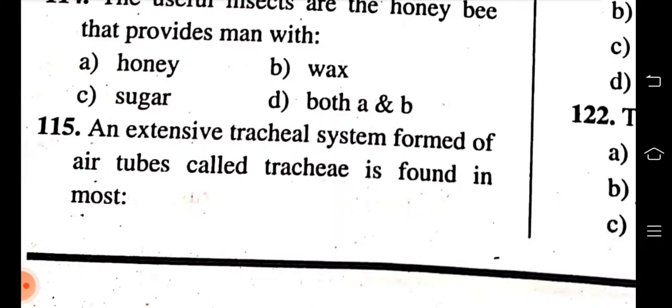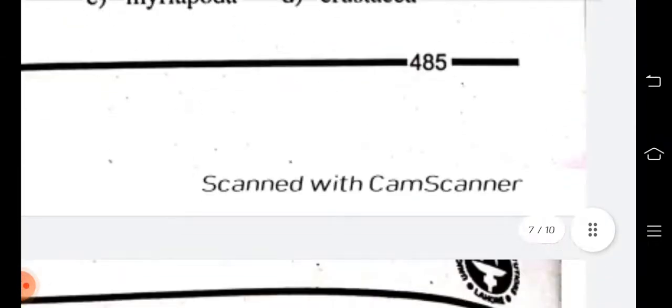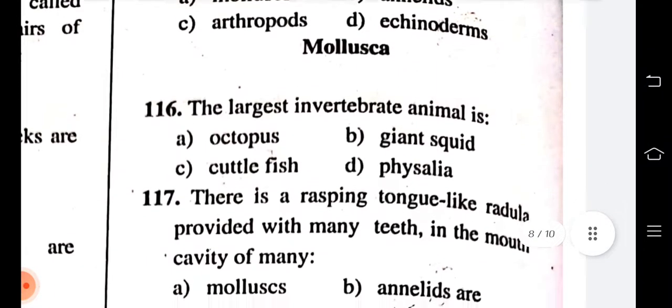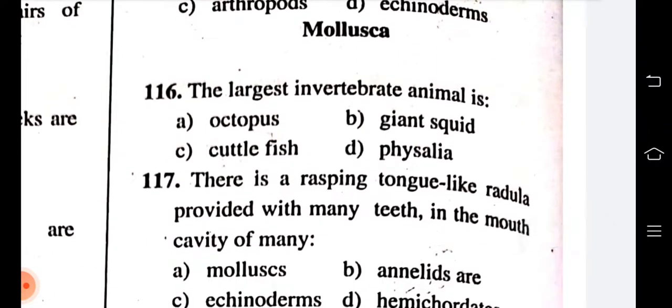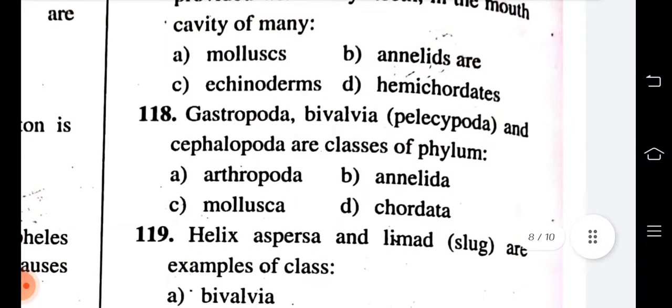An extensive tracheal system formed of air tubules called trachea is found in mollusk, annelid, arthropod, echinoderm. C is correct. The largest invertebrate animal is octopus, giant squid, cuttlefish, Sepia. B is correct. There is a rasping tongue-like radula provided with many teeth in the mouth cavity of many mollusks, annelids, echinoderms, hemichordates. Mollusk is correct.